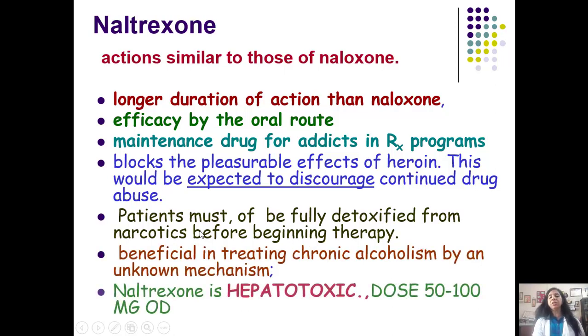It is beneficial in treating chronic alcoholism by an unknown mechanism. So it decreases craving, which is associated with chronic alcoholism. It is used not only for morphine de-addiction, but alcohol de-addiction also. And its dose is 50 to 100 milligram just once a day.